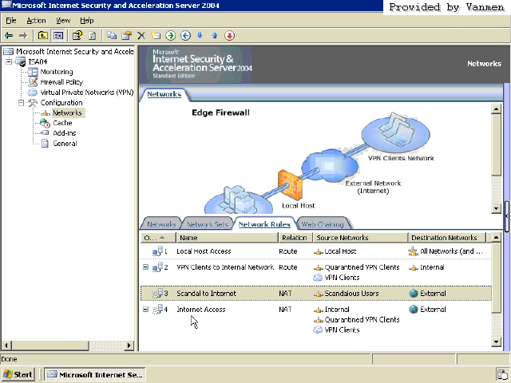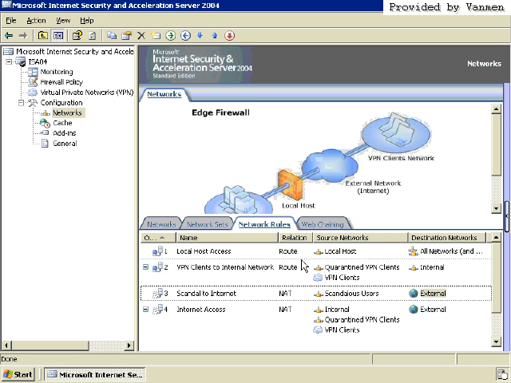Nothing. Absolutely nothing. They get dropped because there's no rule, routing or otherwise, that will allow the scandalous users to access internal users. We've just defined one that lets the scandalous users access the external network or the internet access. Other than that, they are restricted from everything. Make sense?